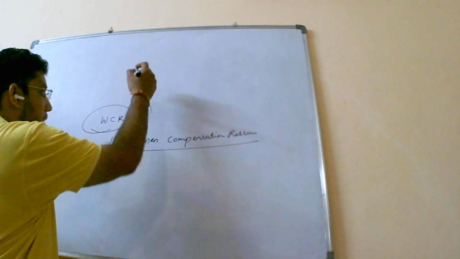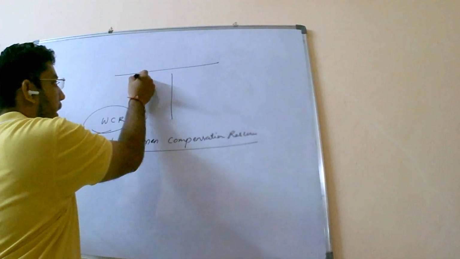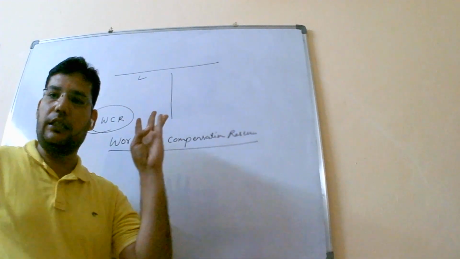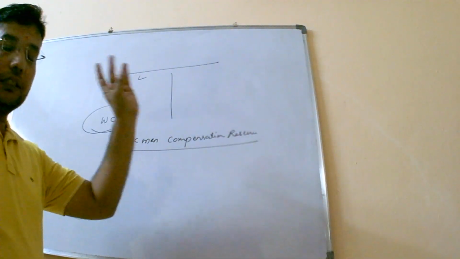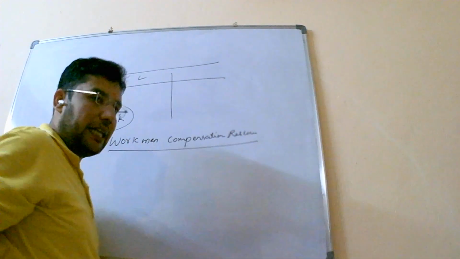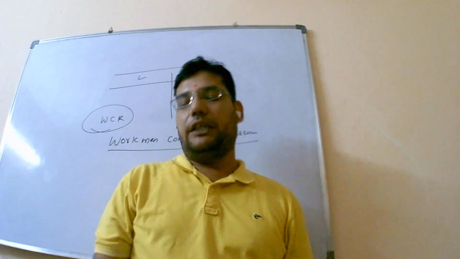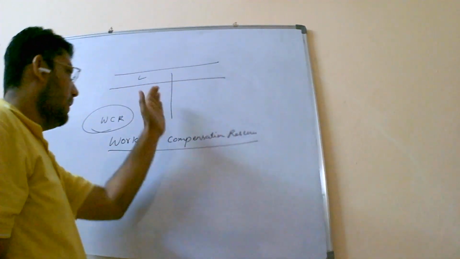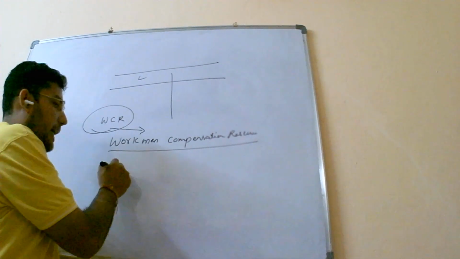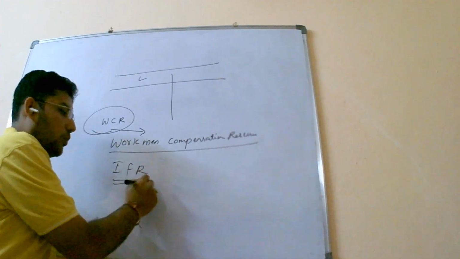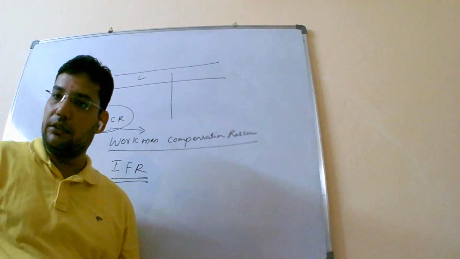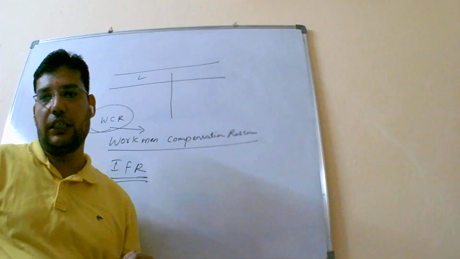Now first and foremost, let me be very particular about it. I told you about the reserves part. Reserves, that is reserve fund, contingency reserve fund, general reserve, will be shown on the liability side of the balance sheet. And in case of reconstitution, at that moment these have to be distributed apart from WCR and IFR, because these are the two items which have some specifications, or sometimes they may have little adjustments coming into existence.